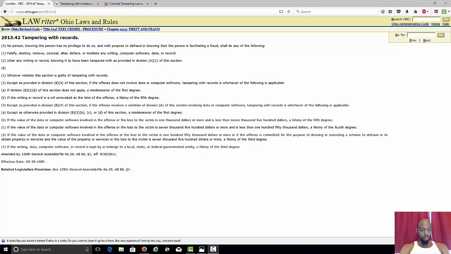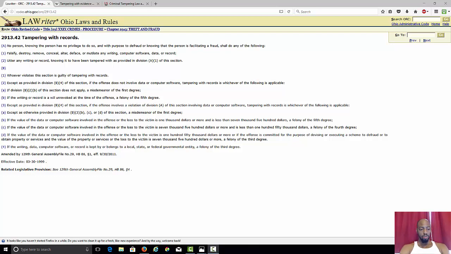If the value of the data or computer software involved in the offense or the loss to the victim is $150,000 or more, or if the offense is committed for the purpose of devising or executing a scheme to defraud or to obtain property or services, and the value of the property or services or the loss to the victim is $7,500 or more, a felony of the third degree. If the writing, data, computer software, or record is kept by or belongs to a local, state, or federal government entity, a felony of the third degree.